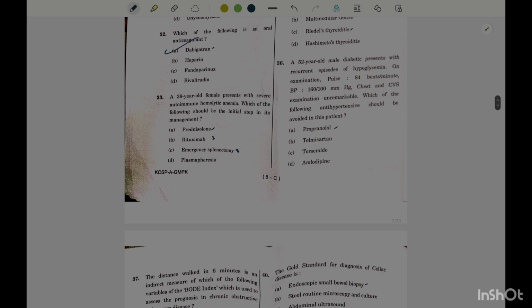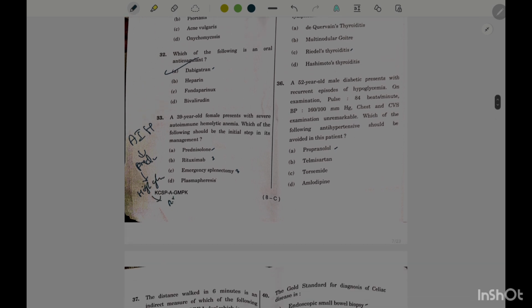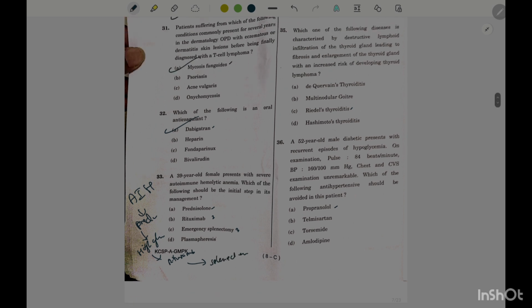Autoimmune hemolytic anemia treatment. First, in autoimmune hemolytic anemia, we go for low dose prednisolone. If the patient does not respond, high dose glucocorticoids. If the patient does not respond, then we go for rituximab. If the patient does not respond, then we go for splenectomy. Almost every patient responds to splenectomy.